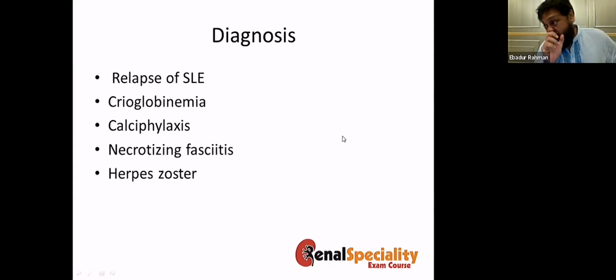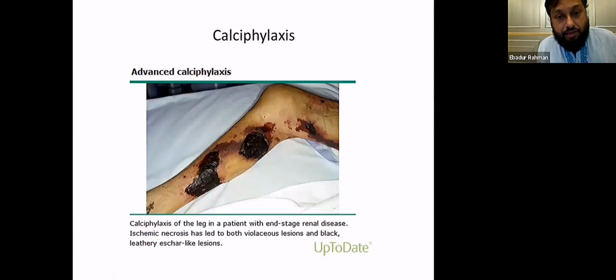So, what is the diagnosis? Is it a relapse of SLE? Is it cryoglobulinemia because she has hepatitis B, or is it calciphylaxis? Is it necrotizing fasciitis, or is it herpes zoster? This is actually calciphylaxis. This is advanced calciphylaxis, and the one which I showed you was just developing. But this patient has calciphylaxis.